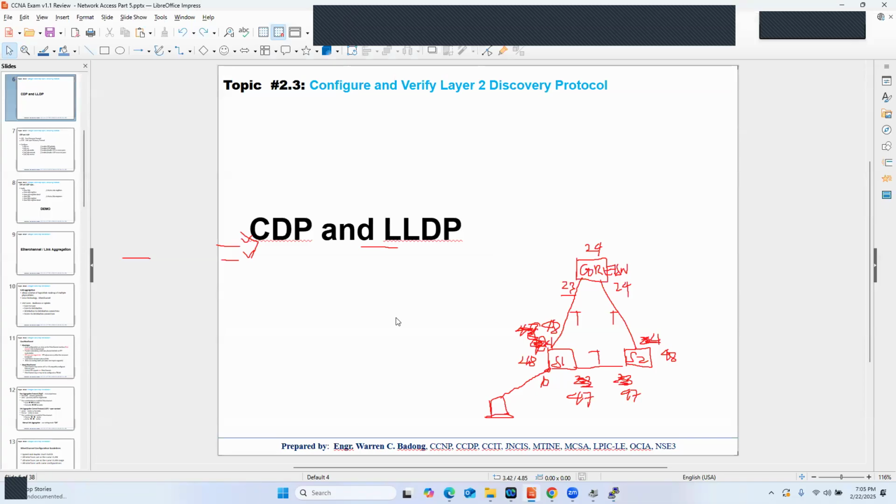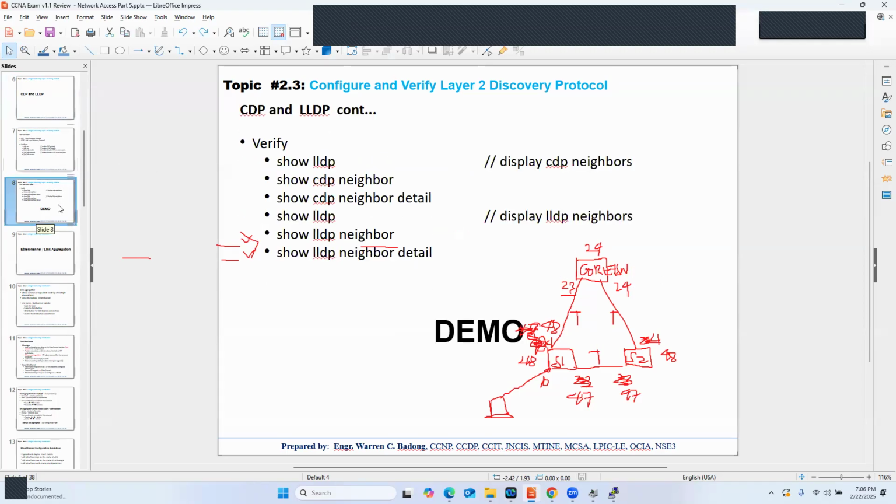And don't forget, CDP is Cisco proprietary. If you wish to discover devices other than Cisco, then we need LLDP. And those other devices should also support that same protocol, the Link Layer Discovery Protocol. And again, these are layer 2 protocols. All right?